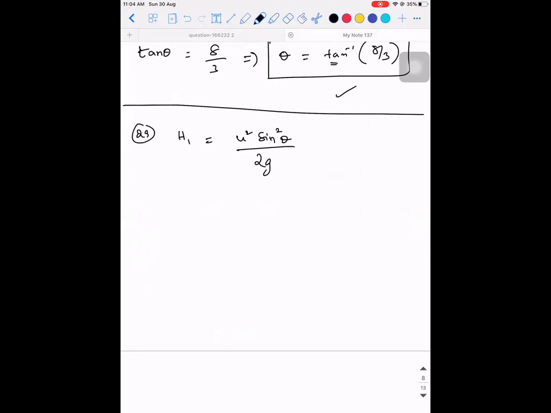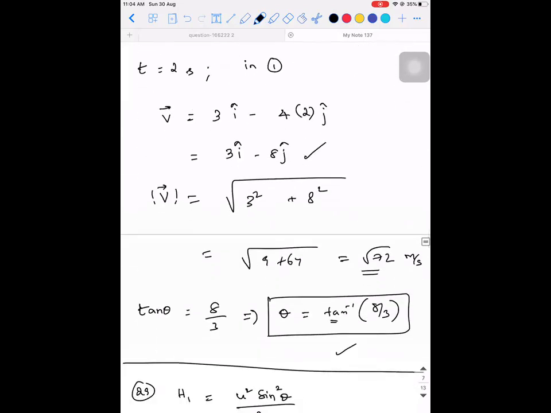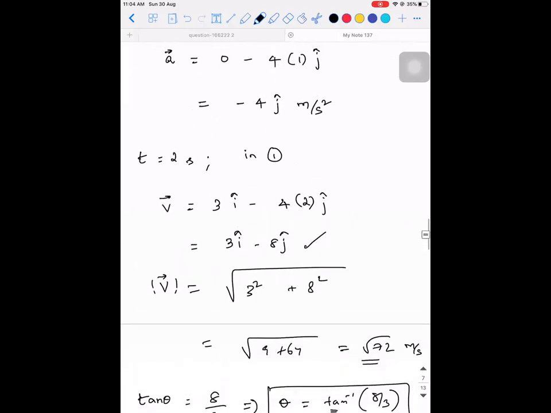Now why I wrote it as h1 is... Sir, one doubt, theta sir, is changing. Yeah, tell me. So the previous question, isn't it tan inverse of minus 8 by 3? No, you can write it as 8 by 3. I told you, no, that minus sign, what does it indicate? See, let me explain this.